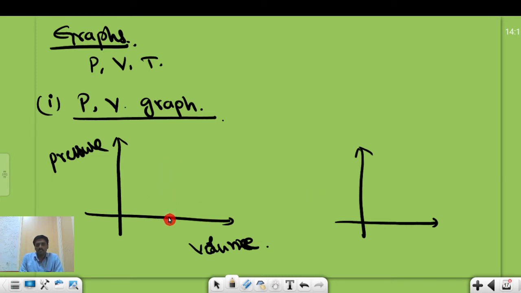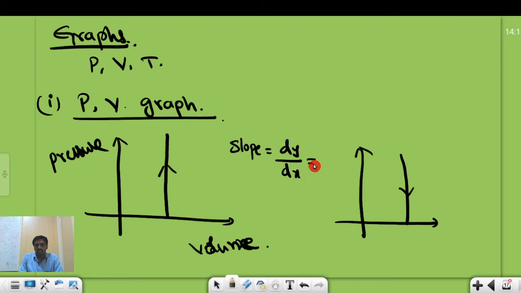Now we can have the two graphs. If the pressure increases at constant volume, this is the increasing pressure graph. If the pressure decreases at constant volume, it is the decreasing pressure graph. Now with the help of these graphs, what is the slope of the PV graph? Whether increasing or decreasing, the slope is the variation in the y parameter divided by the variation in the x parameter.